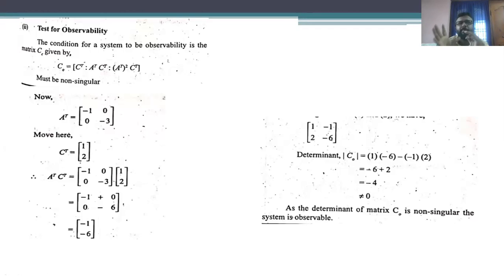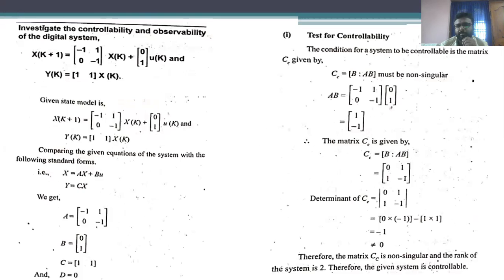So this particular system is said to be an uncontrollable system and observable system. That means the controllability statement is not satisfied, and the observability statement is satisfied. Therefore, this particular system is said to be an uncontrollable system and observable system. Okay, so in the similar fashion, we are going to solve the next problem.